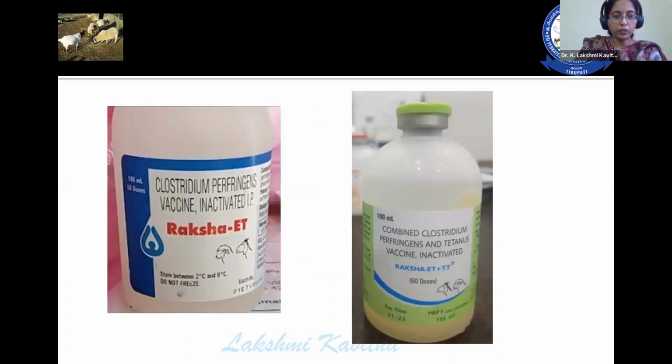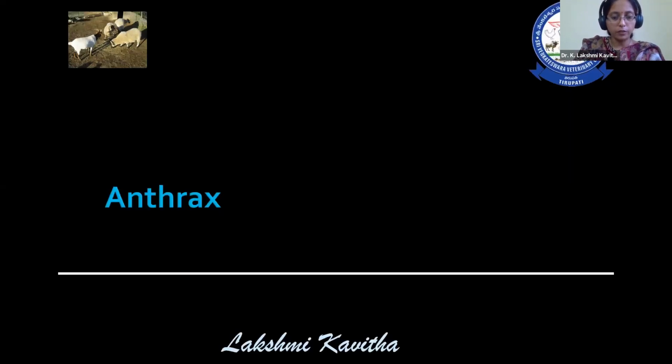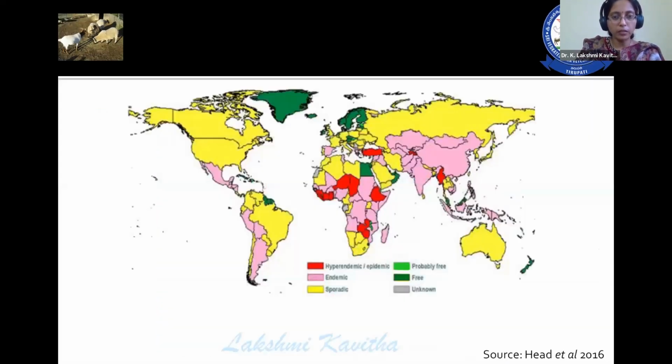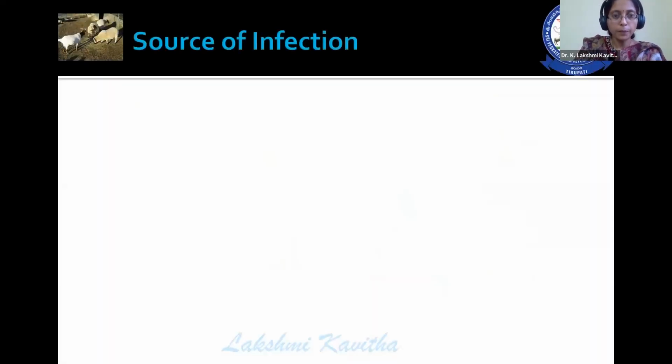it is very easy to control this infection. There are vaccines for ET alone, in combination with BQ, or in combination with PT, that is tetanus. There are vaccines for this Clostridial infection. Another important infection is anthrax, caused by Bacillus anthracis. This is the distribution of this disease. Hyperendemic areas are red and endemic areas are pink. India is endemic to anthrax.